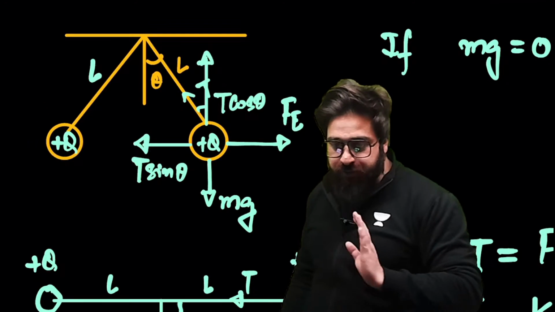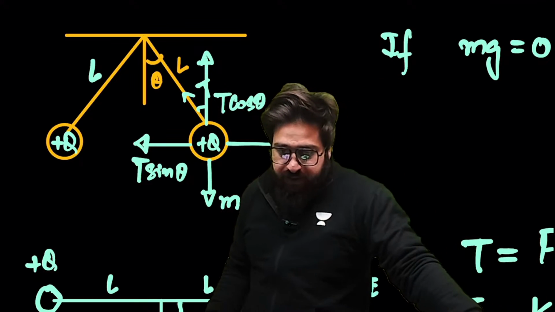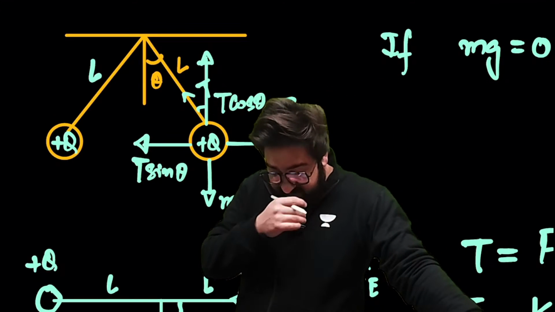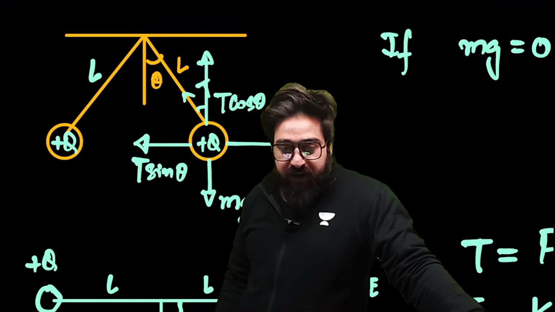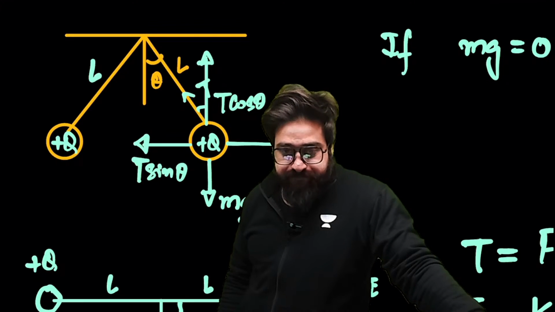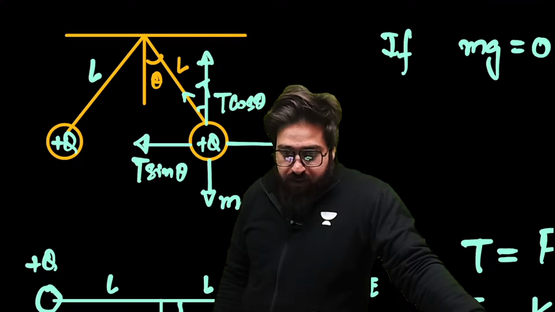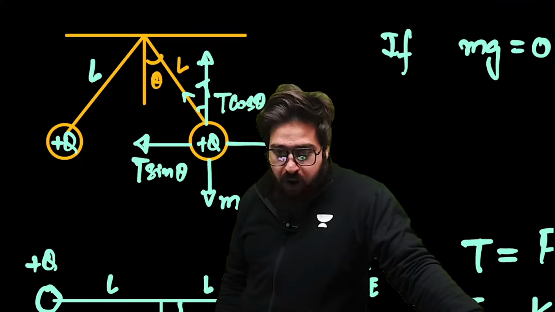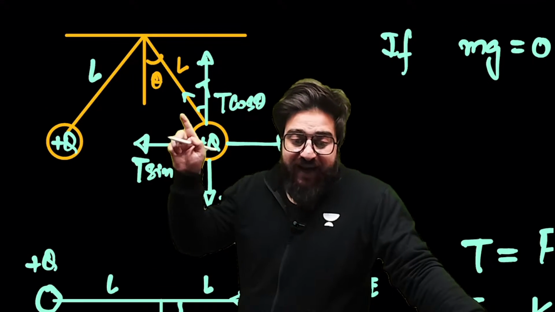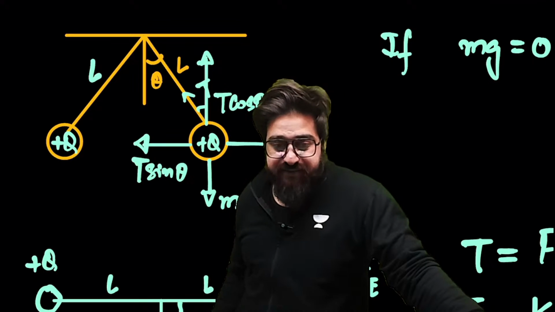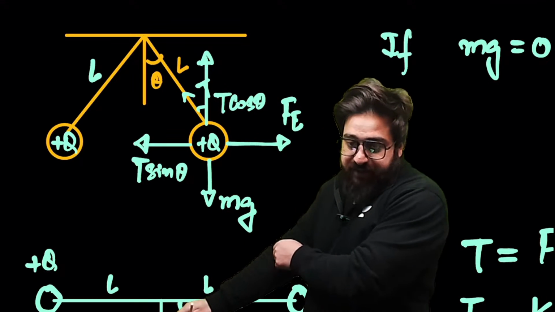I just need to know in the live chat over here. Okay, so when mg is equal to 0, in that case, this angle would become 90 degrees.